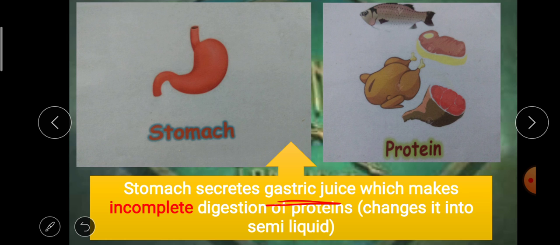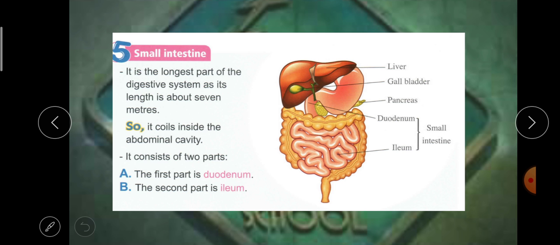After that, the food travels to the small intestine. The first part is called the duodenum. In the duodenum, the liver secretes bile juice and the pancreas secretes pancreatic juice. Bile juice changes fats into a fatty emulsion.